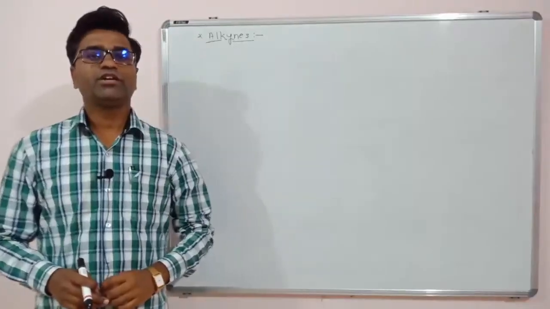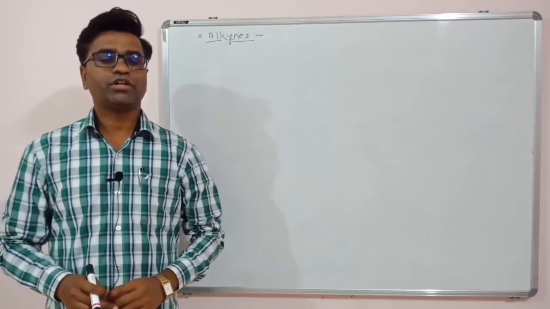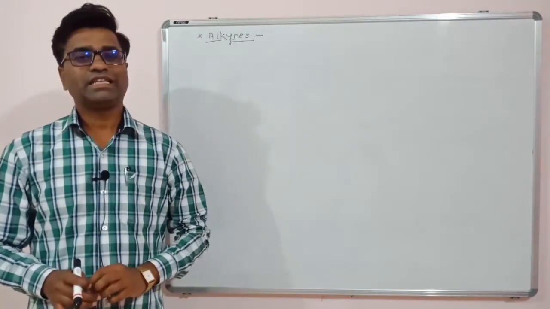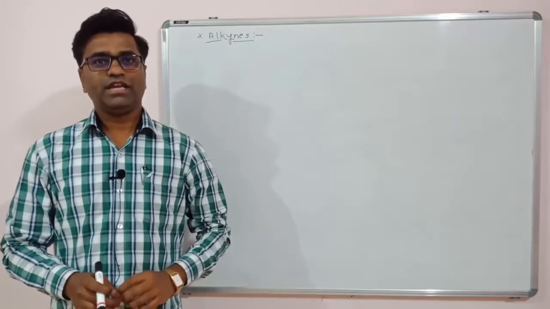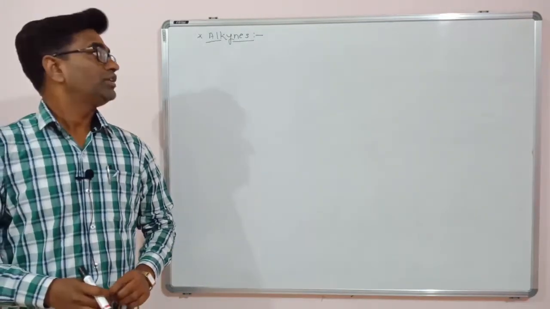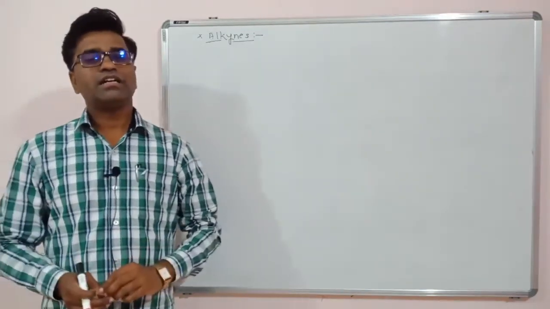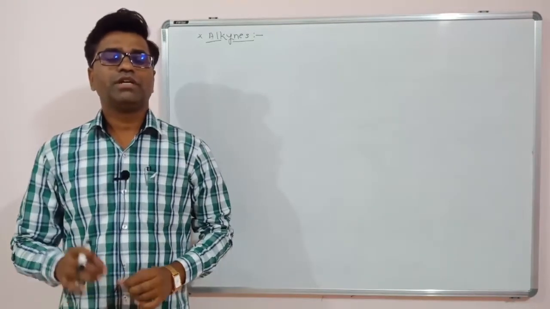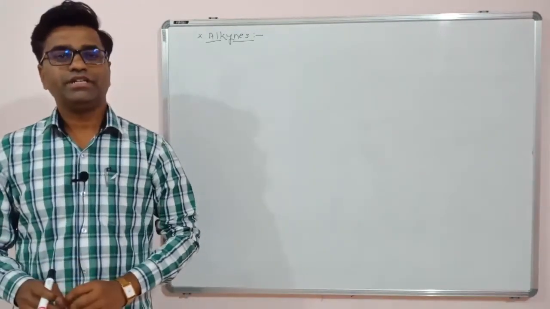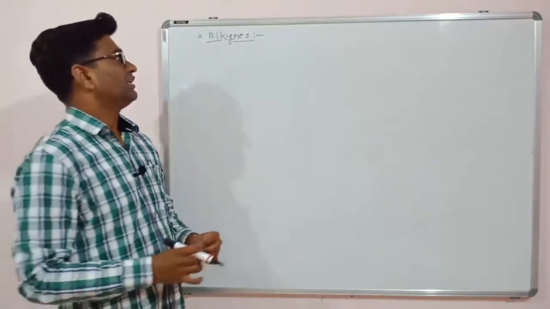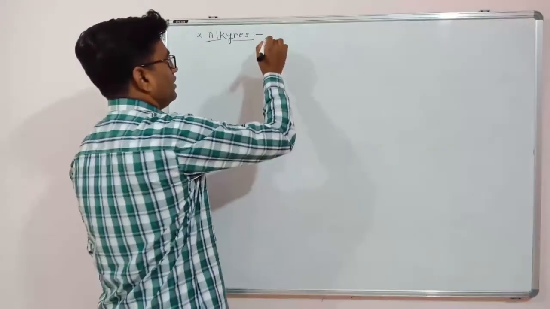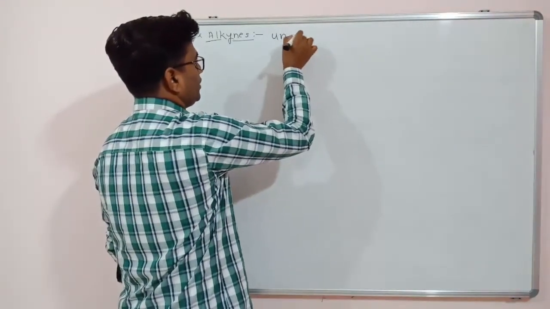Hello friends, in our ongoing chapter, that is hydrocarbons, we have already finished alkanes and alkenes. In this lecture we will start about alkynes. Alkynes are also hydrocarbons, but alkynes are the unsaturated hydrocarbons. So what are alkynes? Alkynes are unsaturated hydrocarbons